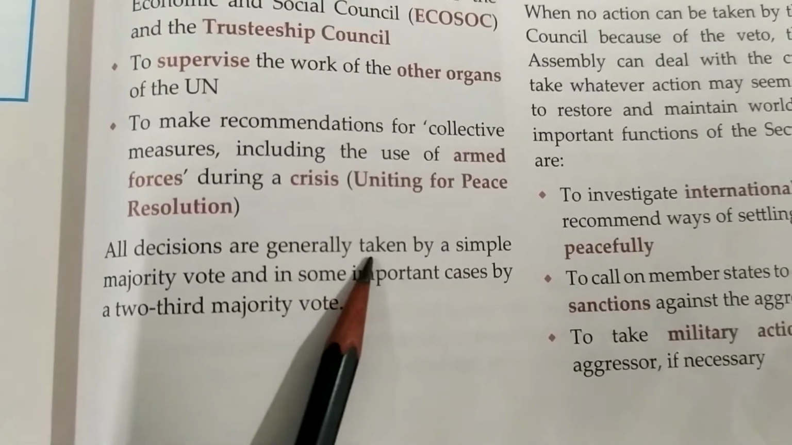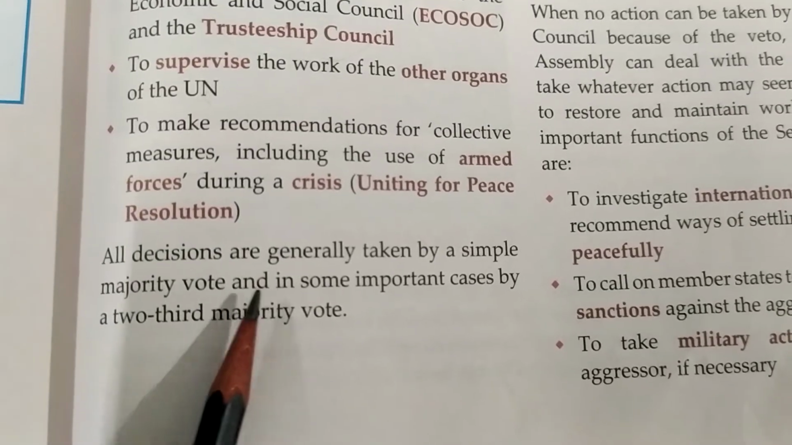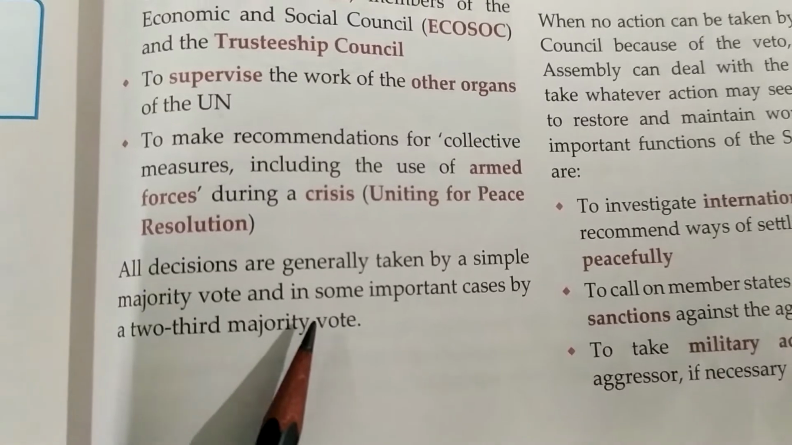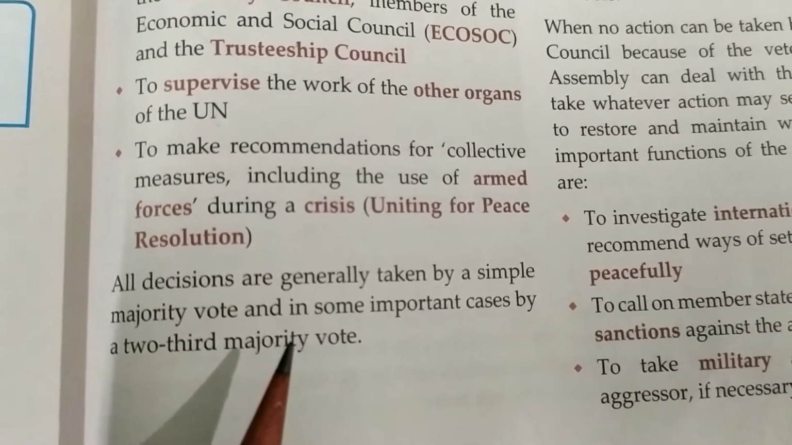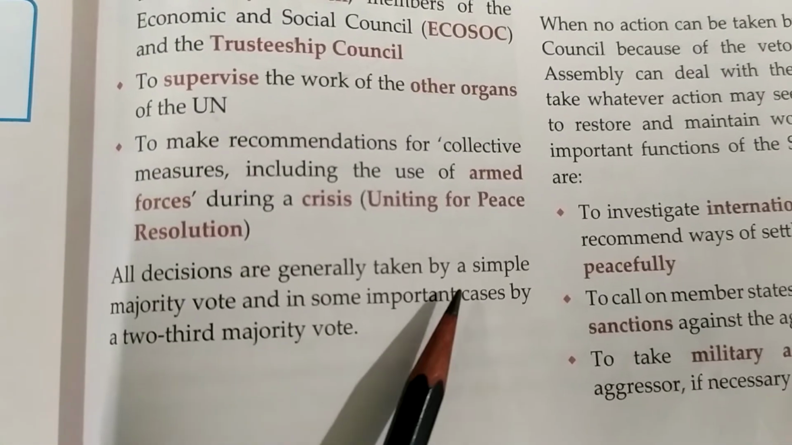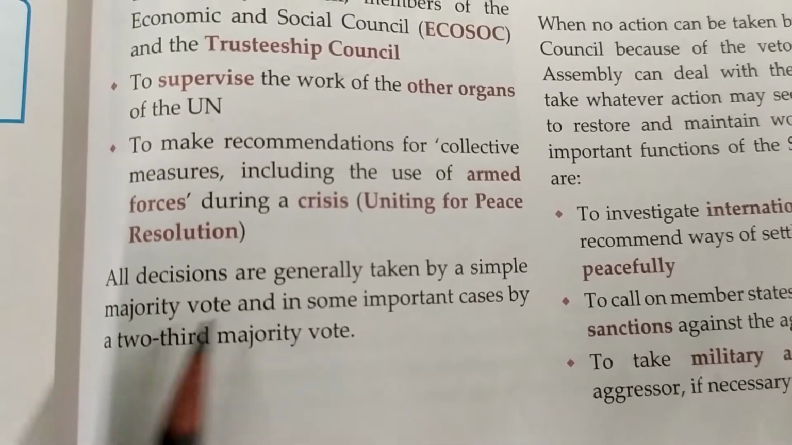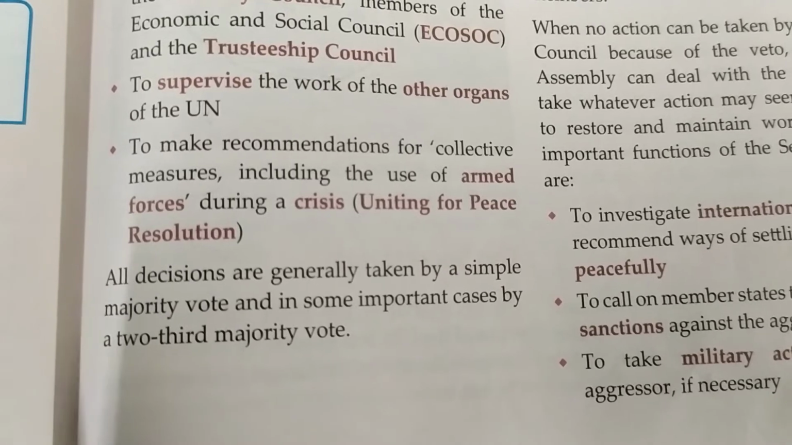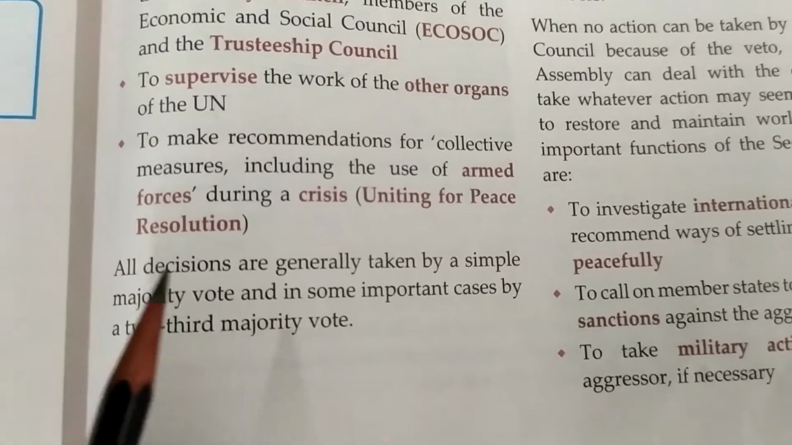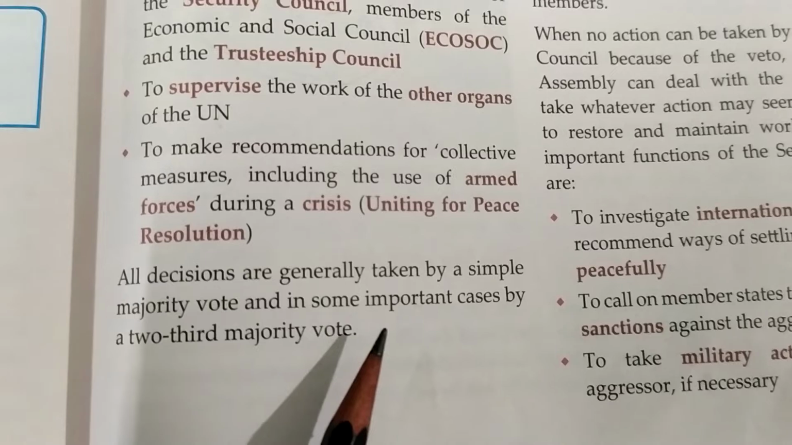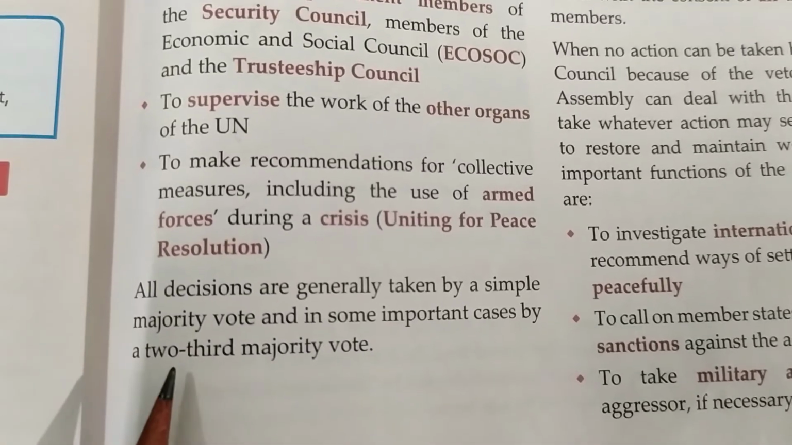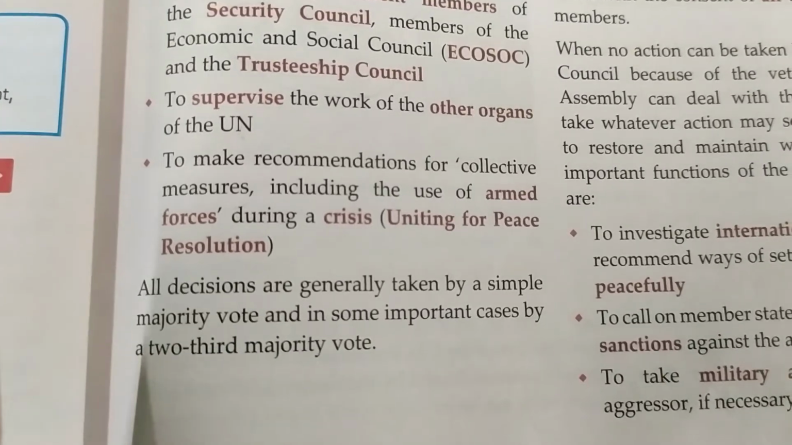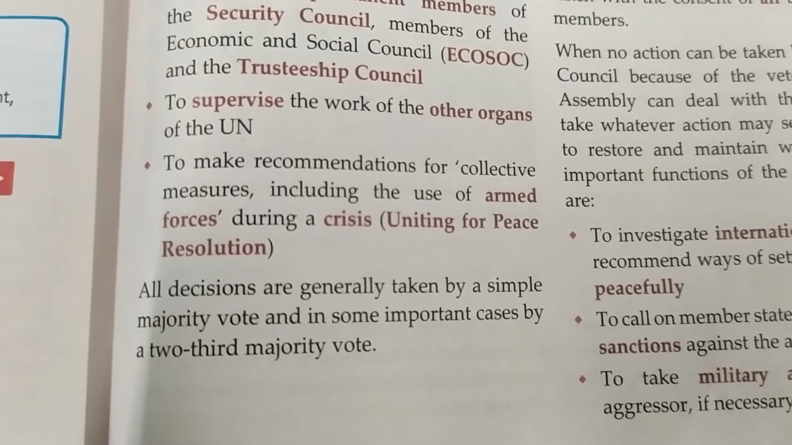All decisions are generally taken by a simple majority vote, and in some important cases by a 2/3 majority vote. So whether the decision will be approved or not, it is generally done by a simple majority, but if there is some emergency issue, or some important cases, they use a 2/3 majority vote, so that they can find a solution for any problem.